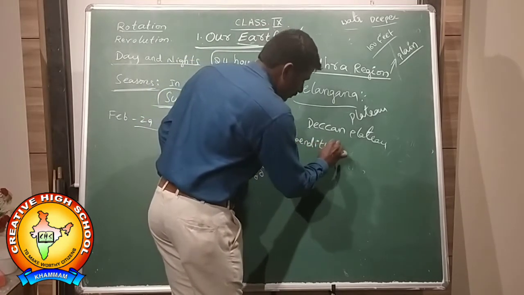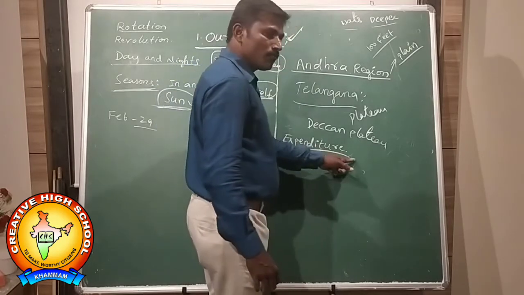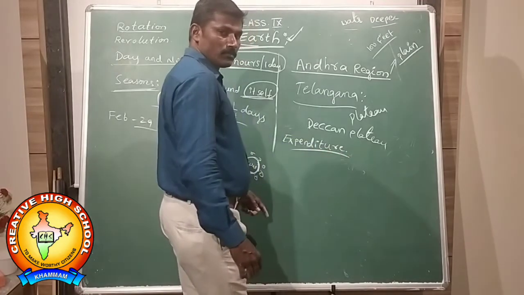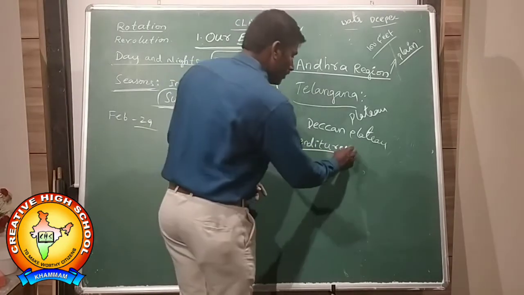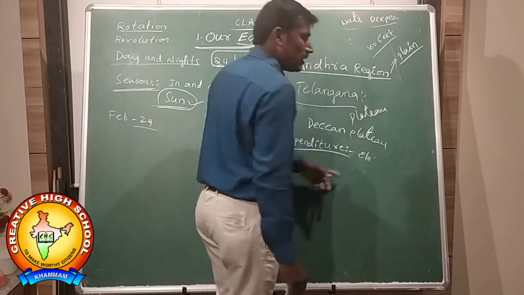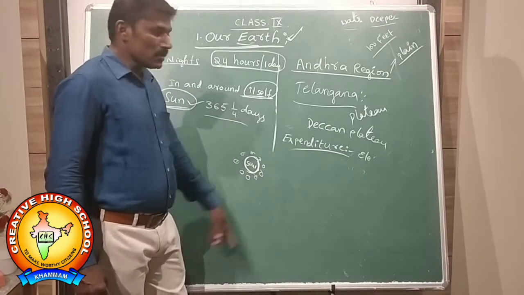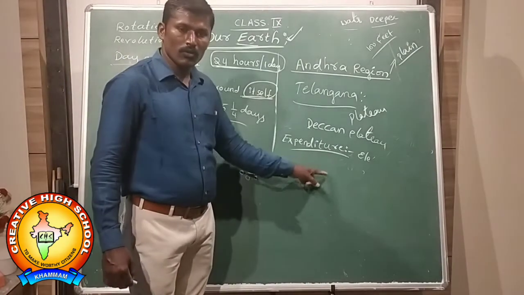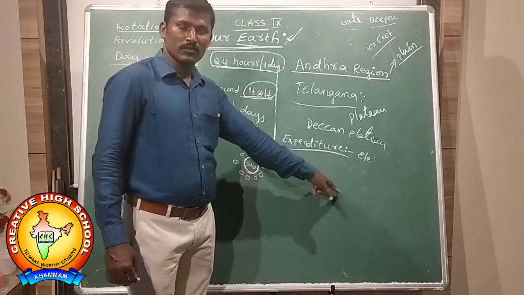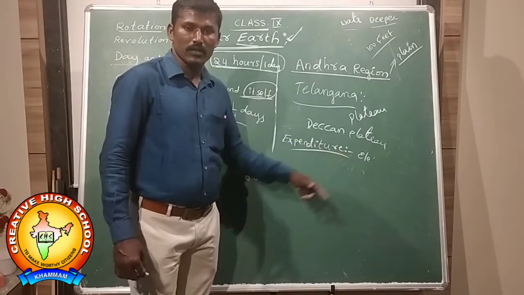What purpose? Expenditure increases. To dig deeper and deeper tube wells, the farmer's expenditure will increase, and the electricity expenditure also increases. It is a burden on whom? On common people. And the small farmers were unable to dig deeper and deeper tube wells.